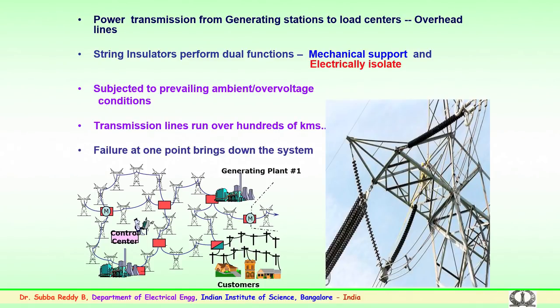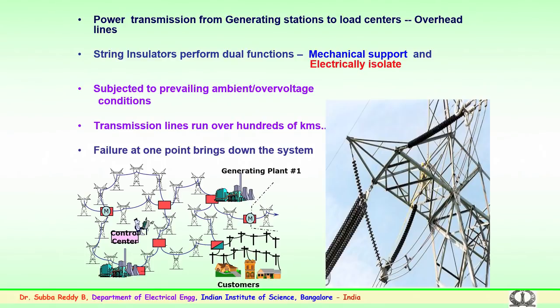So, to reach the required customers or the required load, we use high voltage transmission, and this consists of, as mentioned, the tower, the conductors, the foundation for the towers, various types of accessories which are used, insulators, and so on and so forth.